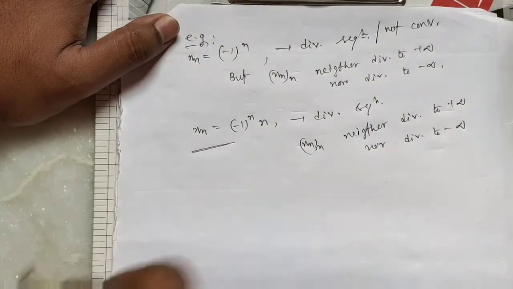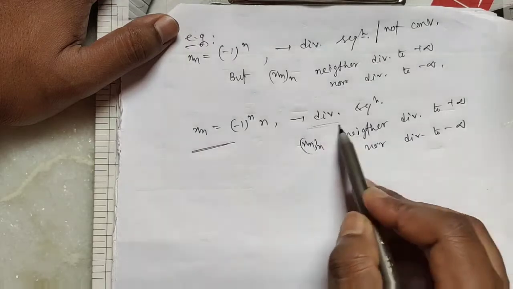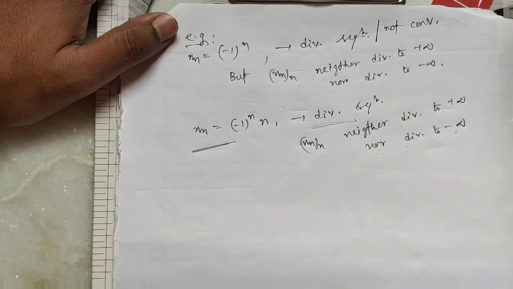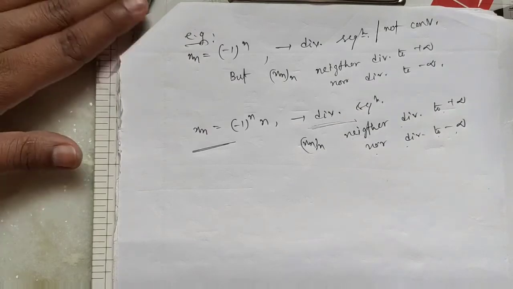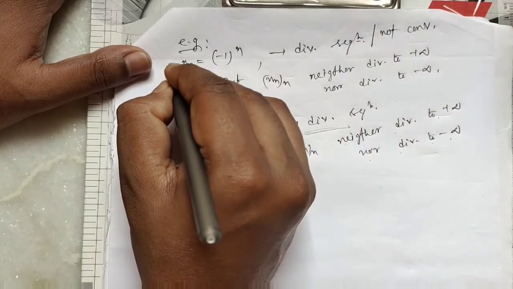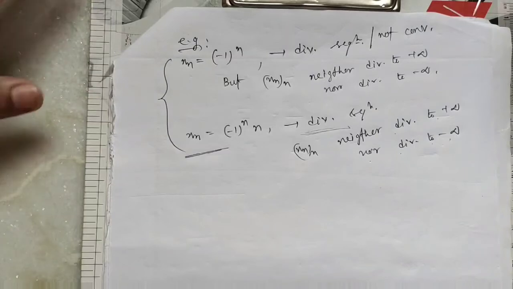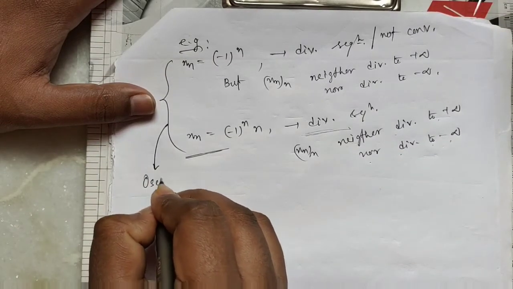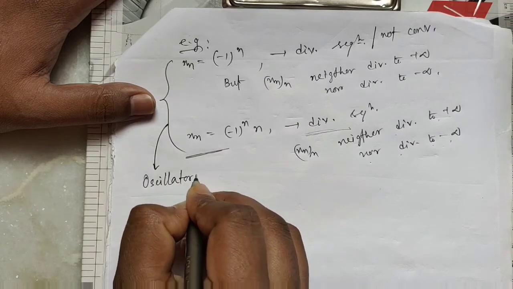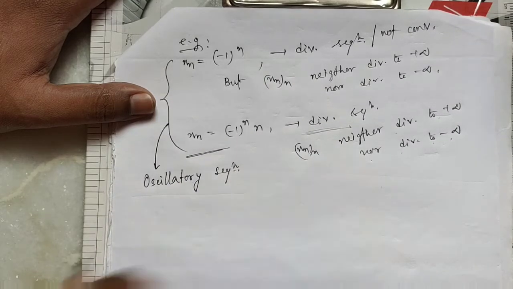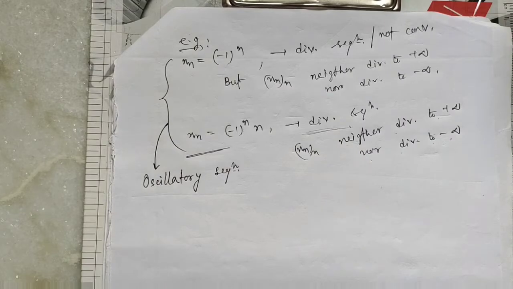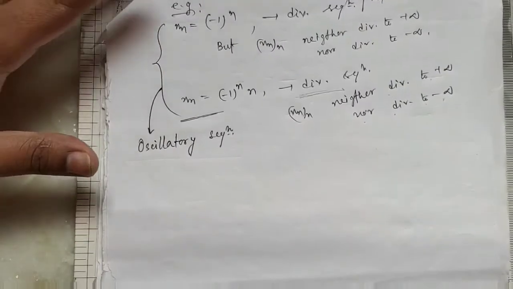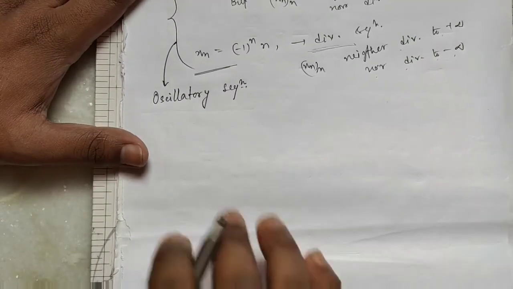This is also a real sequence which is divergent, but neither diverges to plus infinity nor diverges to minus infinity. This type of sequence is said to be an oscillatory sequence. Now we get a definition.